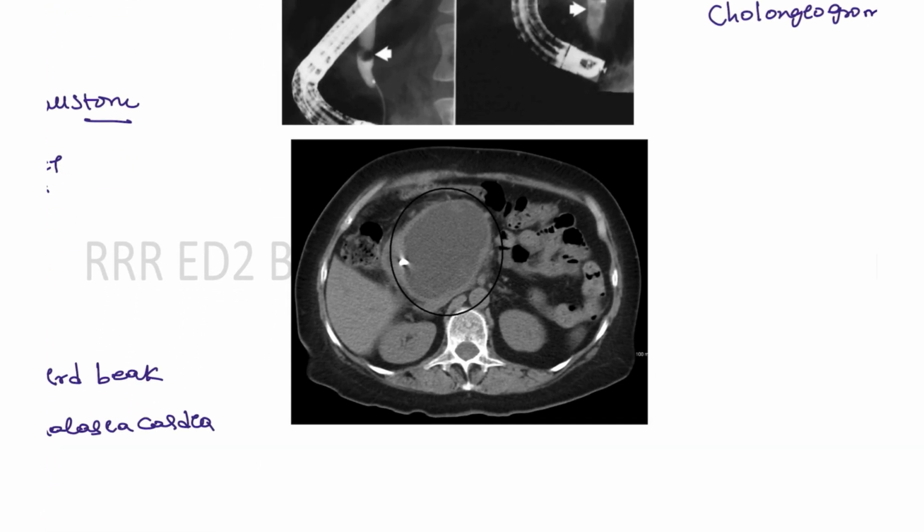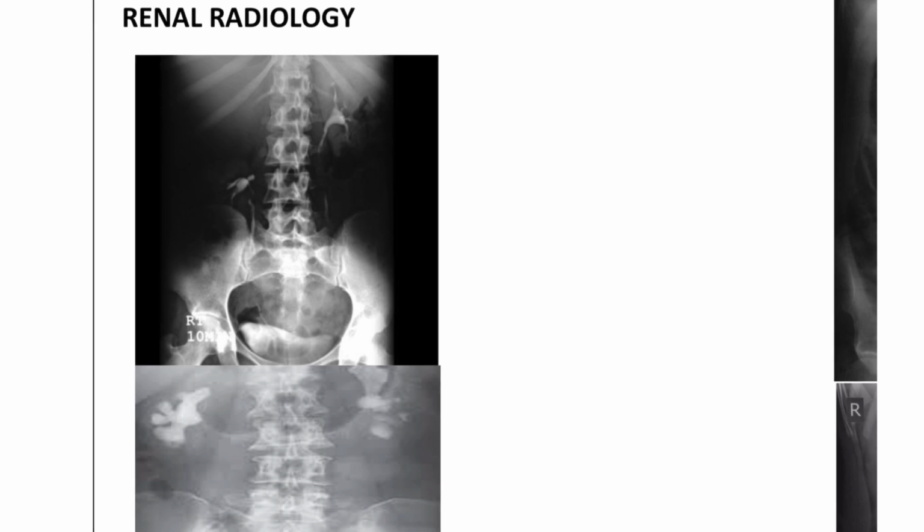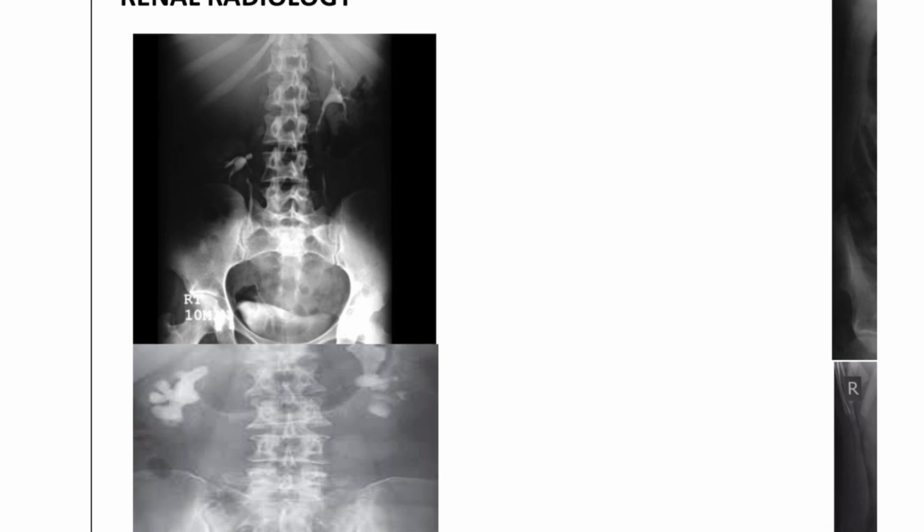Next, so again this is the liver, but the growth is coming from here, and the condition is a pseudopancreatic cyst, an acute pancreatitis complication. Next, moving on to the renal picture. Here you can see the renal when we give the patient contrast.